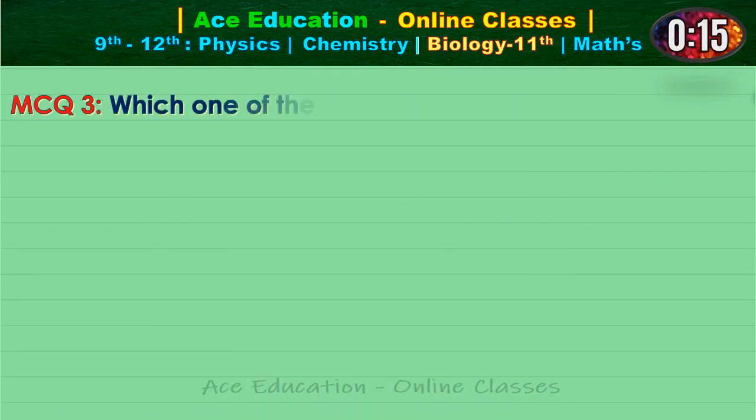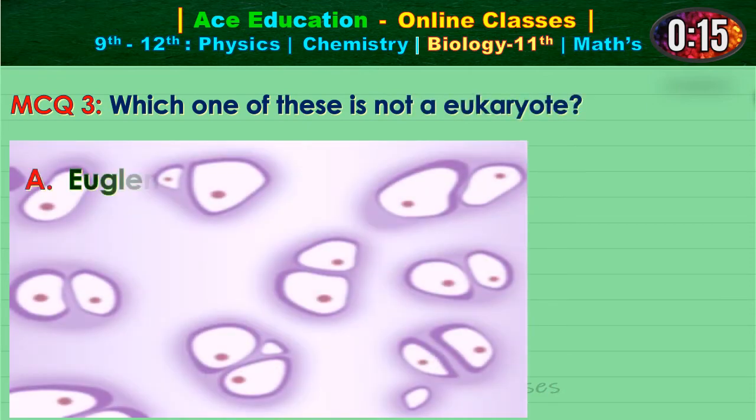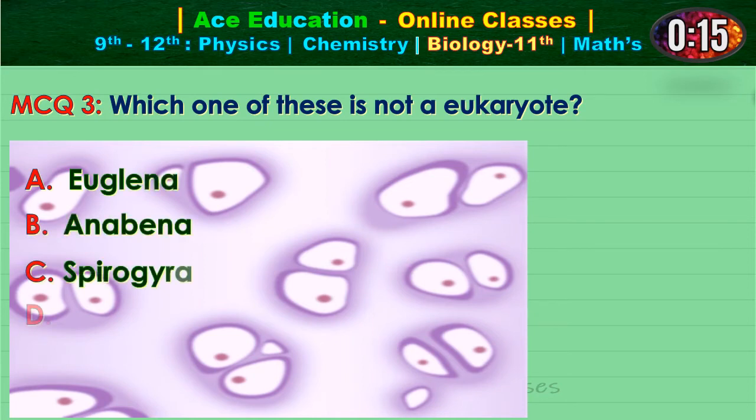MCQ 3, which one of these is not a eukaryote? Option A, Euglena. Option B, Anabaena. Option C, Spirogyra. Option D, Agaricus. Now give answer in 15 seconds.